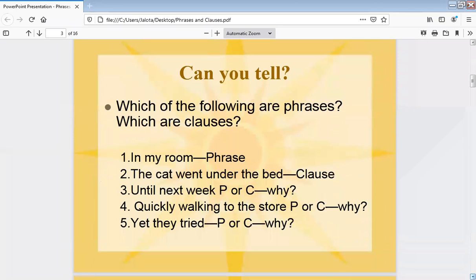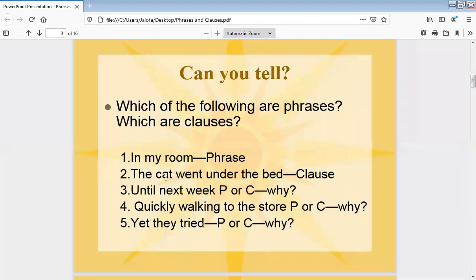Now let's make it more clear. Which of the following are phrases, which are clauses? In my room. You can see there is no finite verb, so it is a phrase. The cat went under the bed. You should be able to recognize all the parts of speech in a sentence.